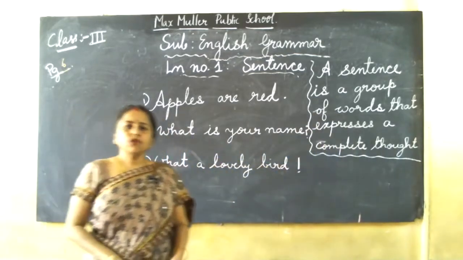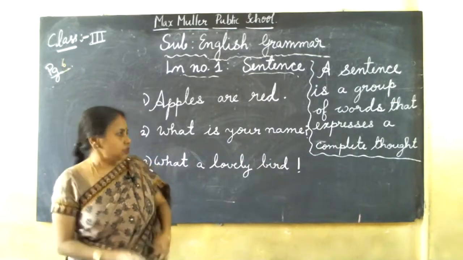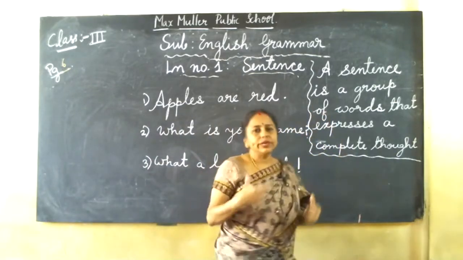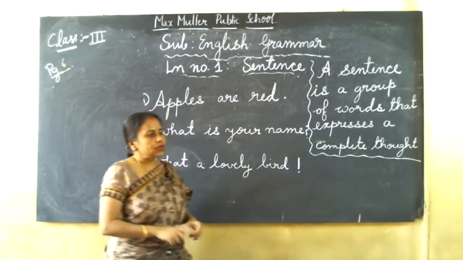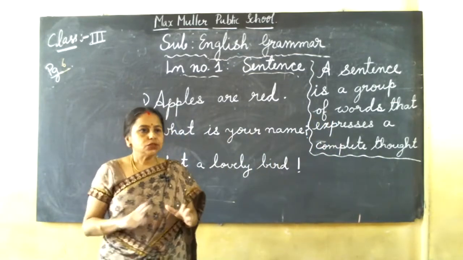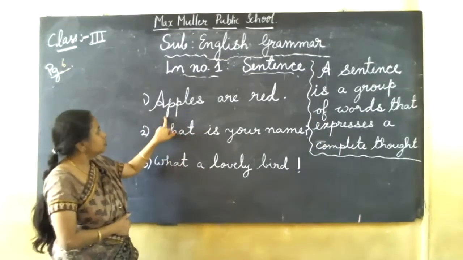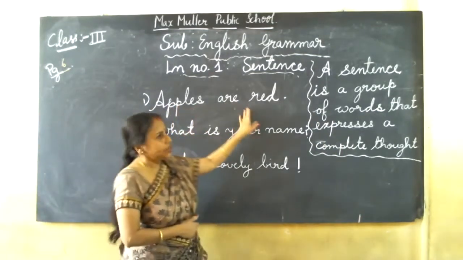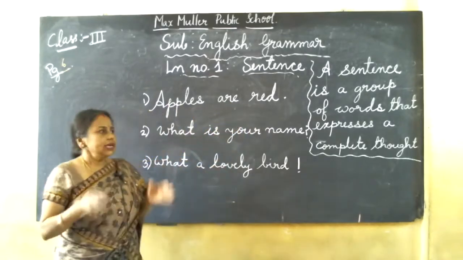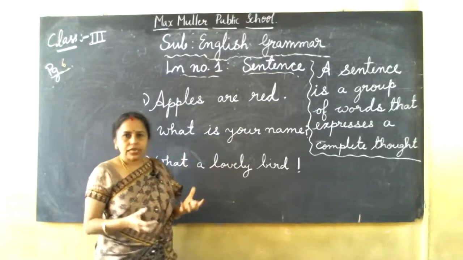So when we talk, we use sentences. We know a sentence is a group of words. I have written here, see, a sentence is a group of words that expresses a complete thought. Complete thought means what? If we tell a sentence or write a sentence, it should have a complete meaning. Suppose here I have written a few sentences. Apples are red. As soon as I say apples are red, I am telling a full meaning, that apples are fruit that is red in color.